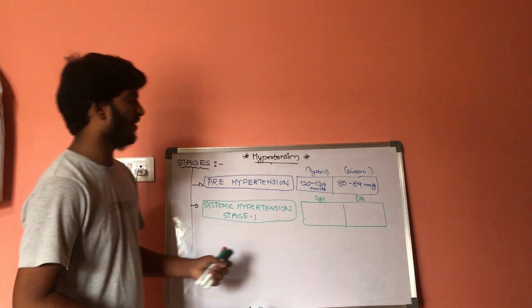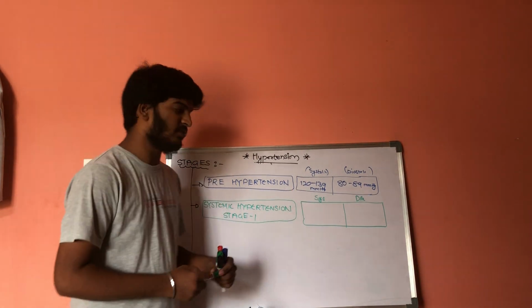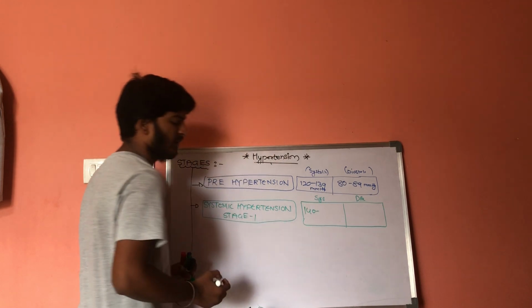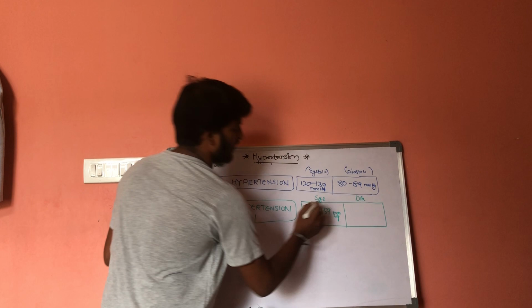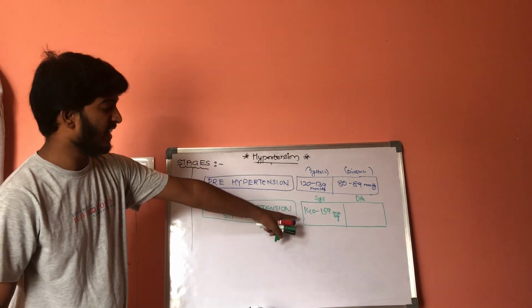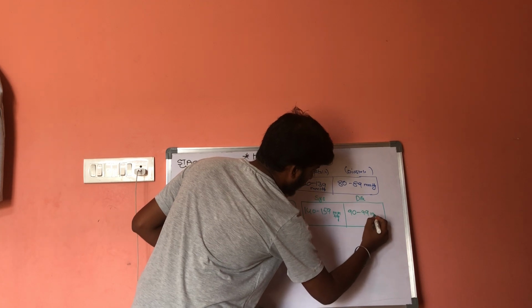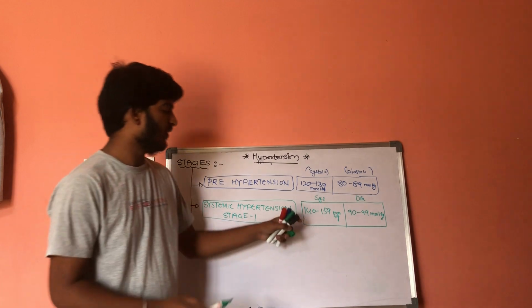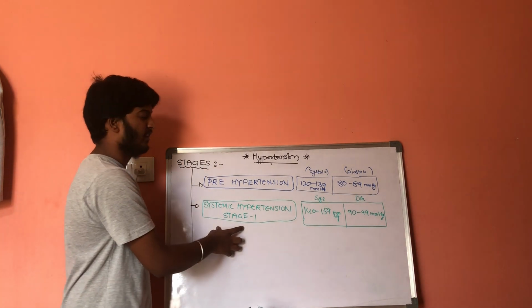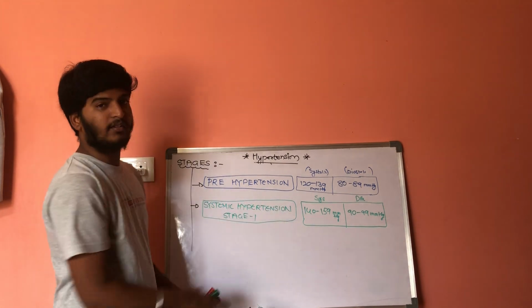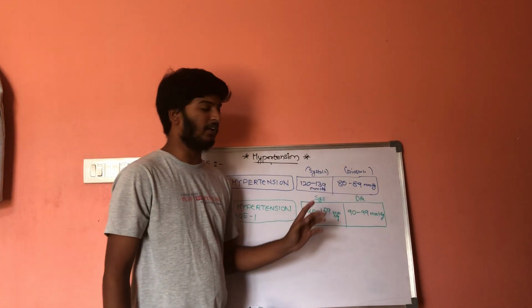The systolic value lies from 140 to 159 millimeters of mercury, whereas the diastolic pressure is 90 to 99 millimeters of mercury. This is the second stage, systemic hypertension stage 1.